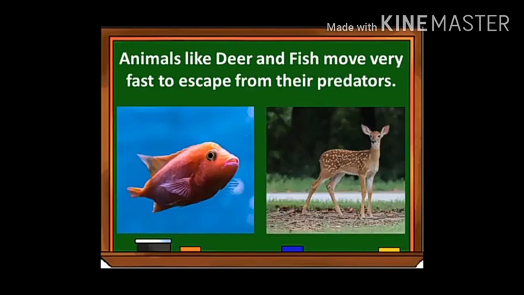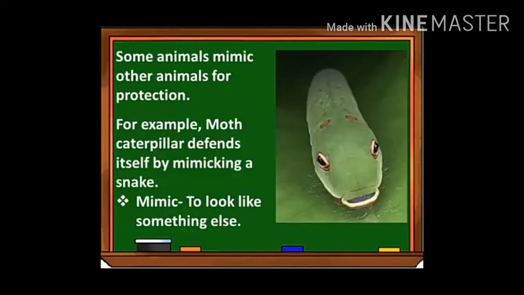Animals like deer and fish move very fast to escape from their predators, where predators are nothing but the animals which are going to eat other animals. Animals like fish and deer have very fast movement, which helps them to escape from their predators.